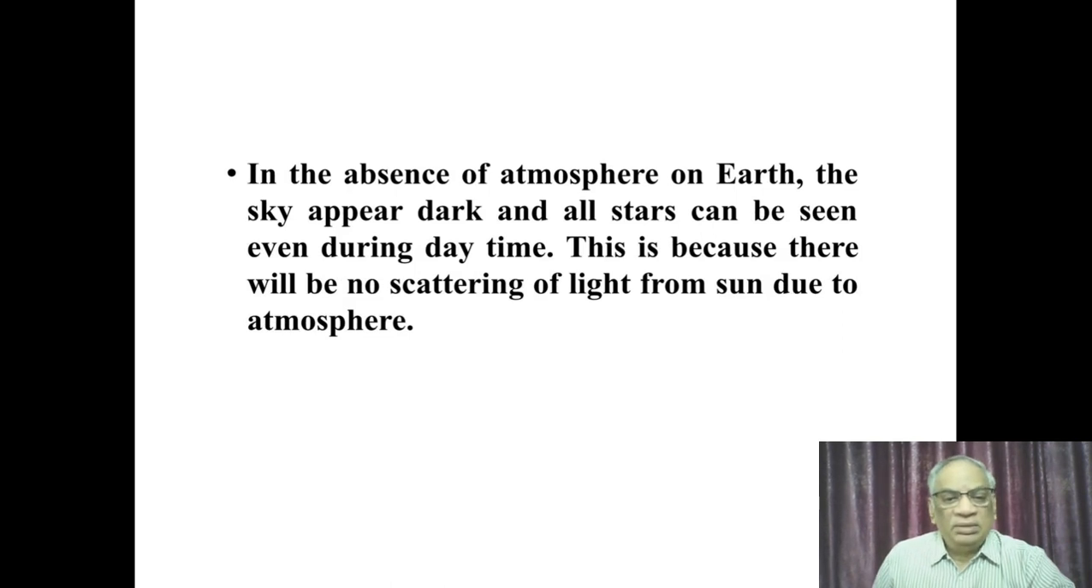Suppose there is no atmosphere on the earth or at the place of observation, then the sky appears dark and all stars can be seen even during daytime. This is because there will be no scattering of light from the sun due to the atmosphere.